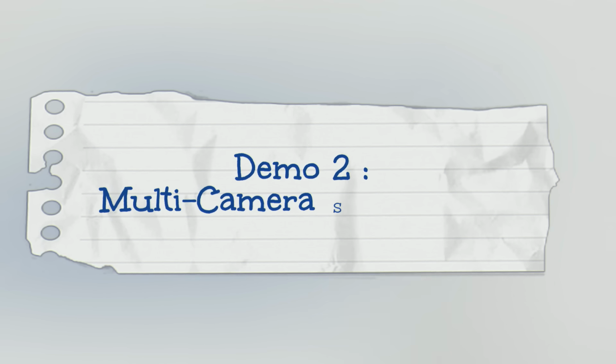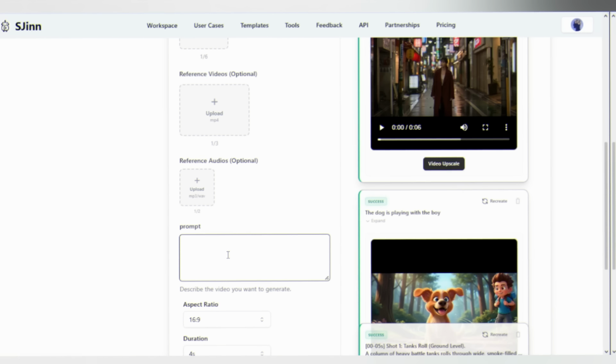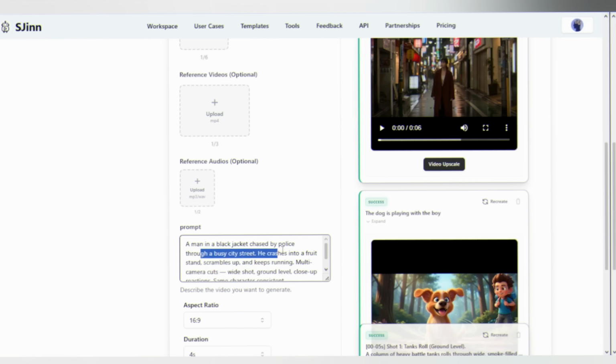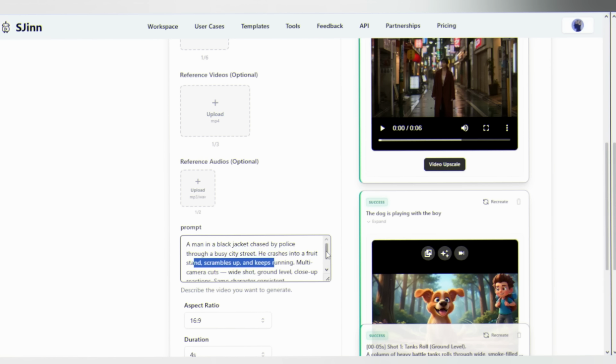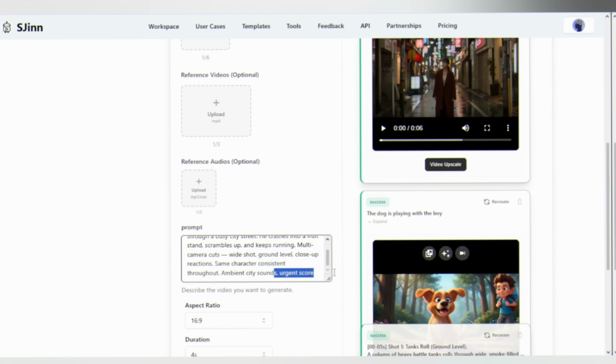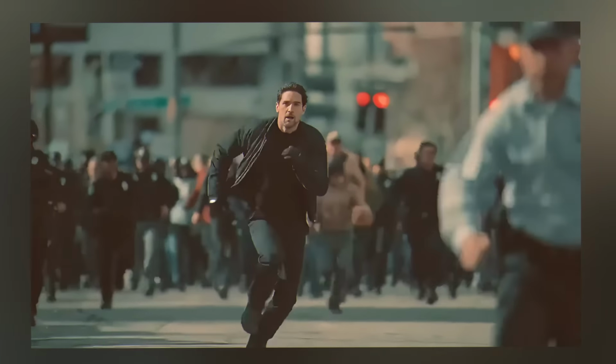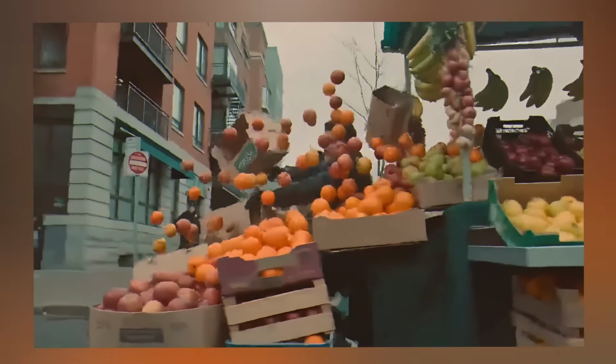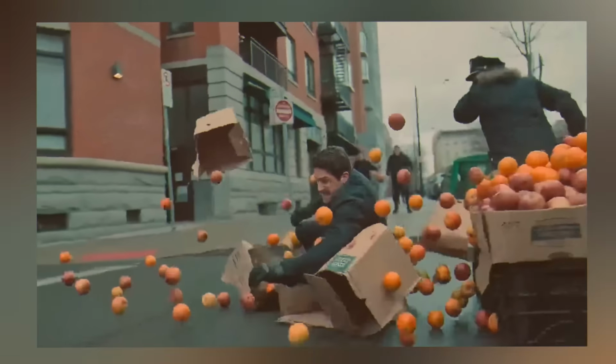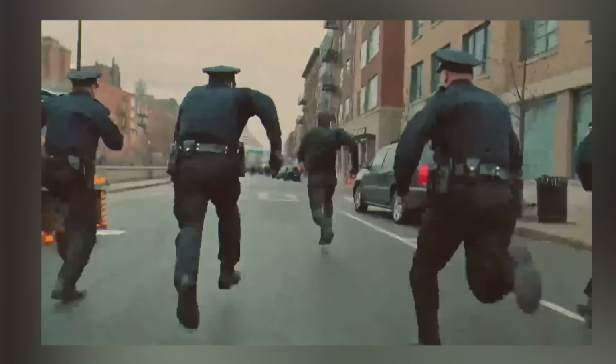Demo 2. Multi-camera storytelling. Type, "A man chased by police through a busy city street. Multi-camera cuts. Ambient city sounds. Urgent score." Just describe the story, and Seedance 2.0 handles all the camera work automatically.